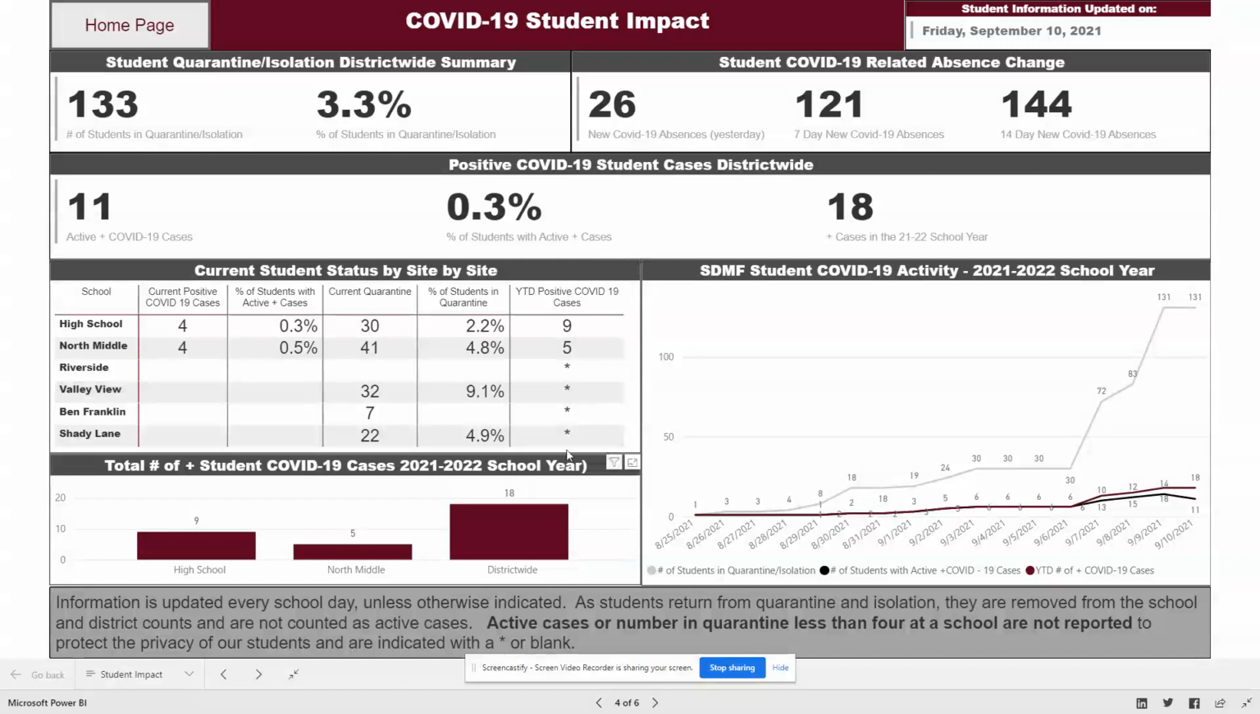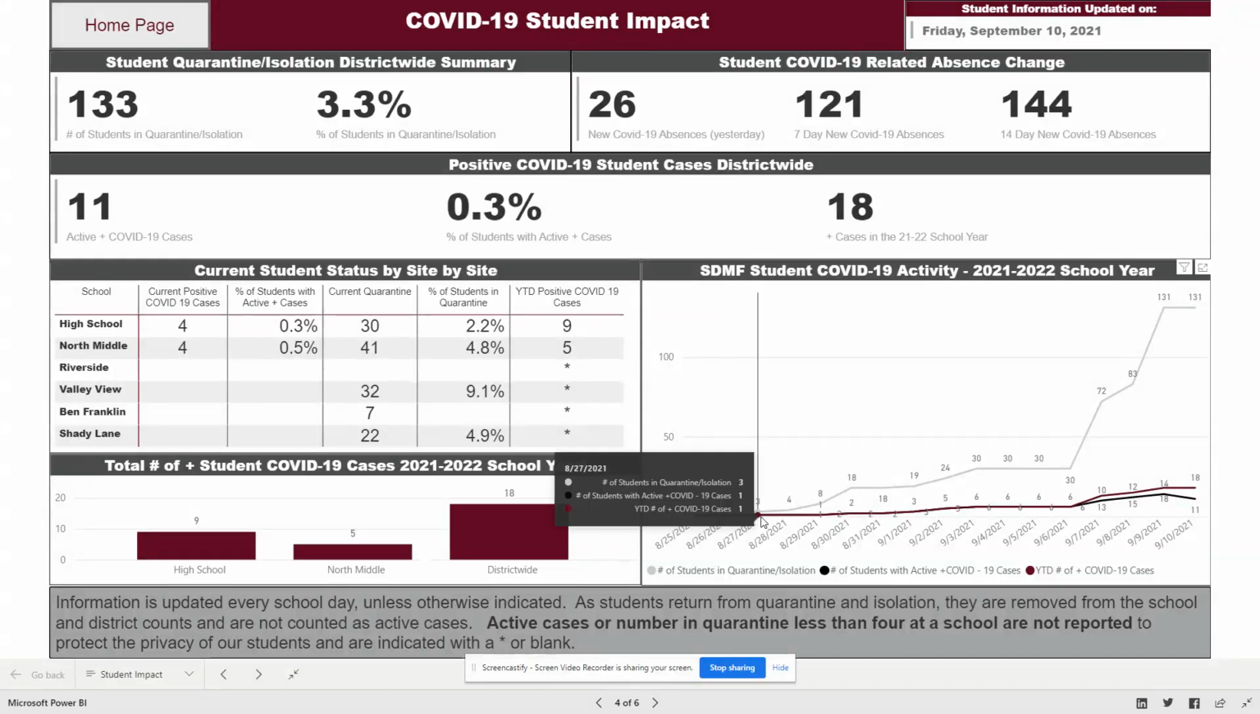In this chart, you'll see the information broken down by school. If any value is less than 4, that's going to be left blank or shown with a star to just protect the privacy of our students. So any information that isn't up there yet, say in these graphs with the cumulative number of cases, at some schools it's currently less than 4, so you won't see that school on here yet.